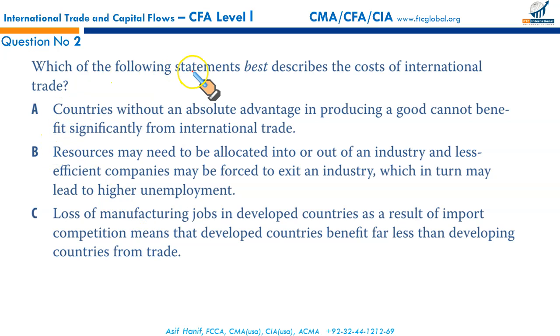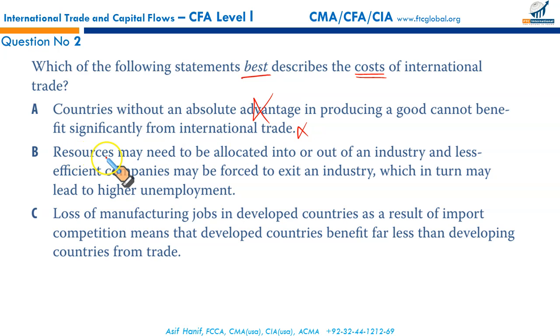Which of the following statements best describes the costs of international trade? Or you can say the disadvantage of international trade. A. Countries without an absolute advantage in producing a good cannot benefit significantly from international trade. This is incorrect. You have to have comparative advantage, not absolute advantage. The statement itself is incorrect. Neither benefit nor disadvantage or a cost.